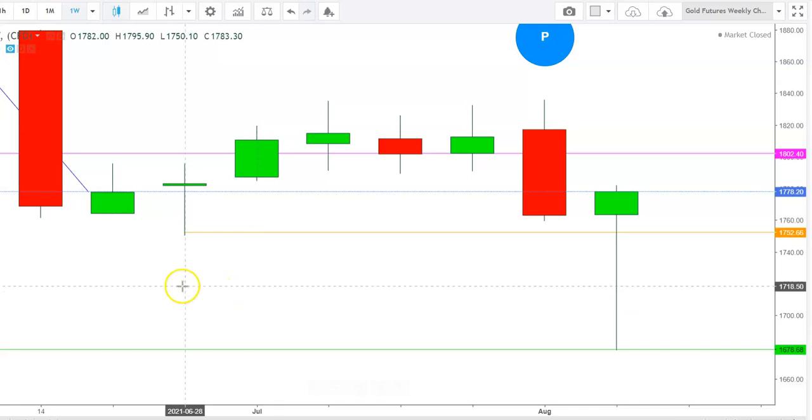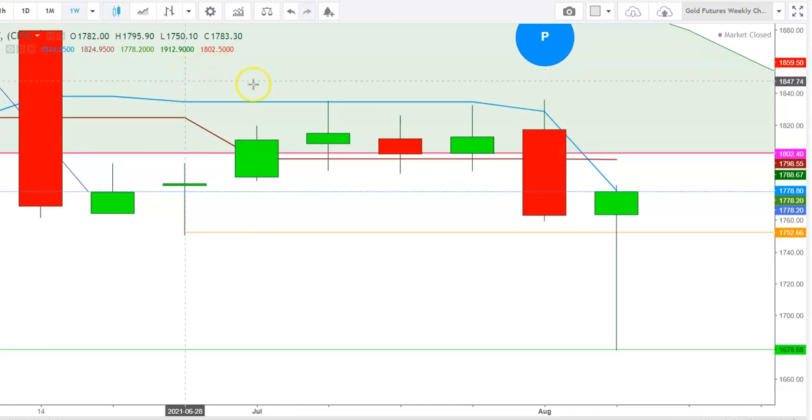So friends, now let us check this move with the help of the Ichimoku cloud. Here you can see how the gold futures have seen the formation of a bearish crossover in a weekly time frame, and despite this reversal, currently the gold futures are well below the lower end of the Ichimoku cloud, which confirms the continuity of bearishness in gold futures. I find that if the gold futures are not able to breach the immediate resistance at the lower end of the Ichimoku cloud, which is currently at the level of $1803, the gold futures could continue to find sell-off from here.